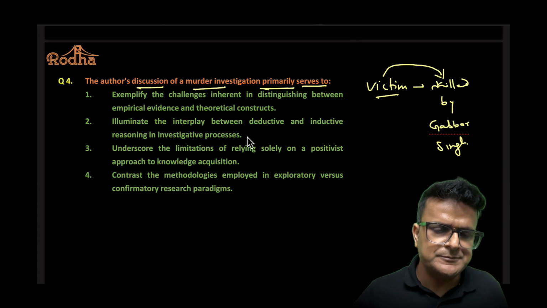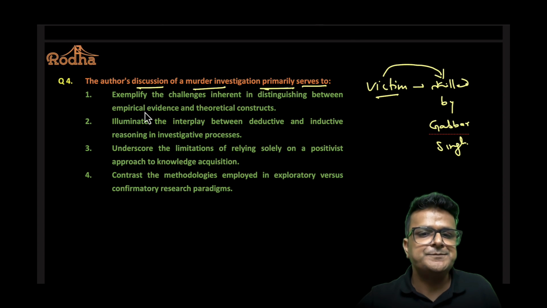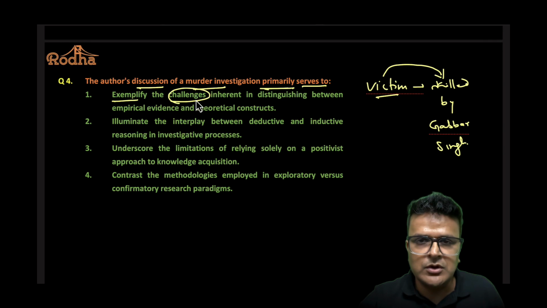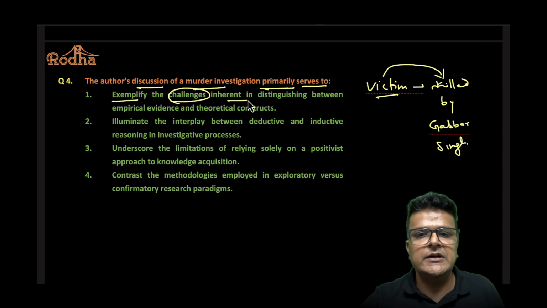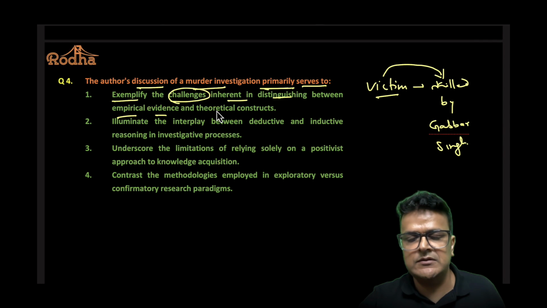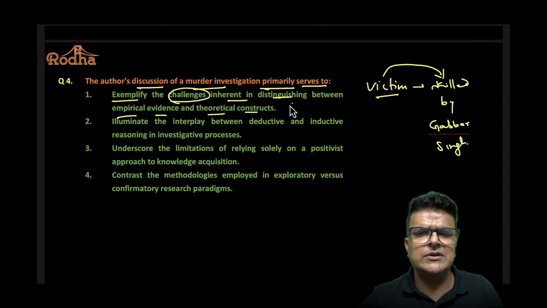Let's look at the choices. Option 1 says exemplify the challenges. Again, did the author talk about difficulty anywhere inherent in distinguishing between empirical, observation based evidence and theoretical construct? No, the author does not talk about it.